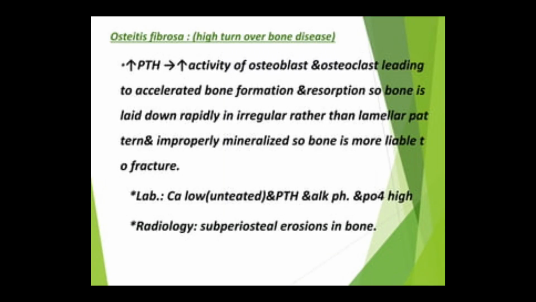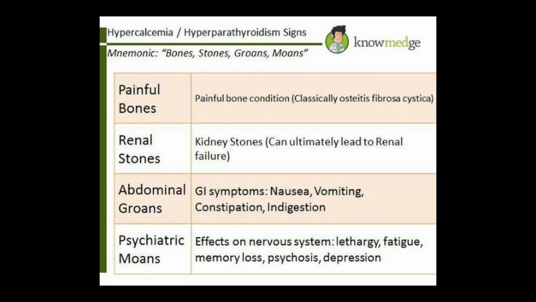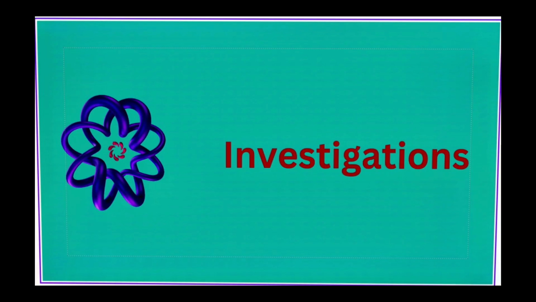So after tertiary hyperparathyroidism, we will talk about symptoms and signs of hyperparathyroidism, which are because of hypercalcemia. Before we come to the signs, this is the X-ray of osteitis fibrosa cystica because of excessive withdrawal of calcium from the bones. The symptoms and signs are because of hypercalcemia, and this hypercalcemia leads to painful bones, renal stones, abdominal groans because ulceration can be produced, and constipation and psychiatric problems too.